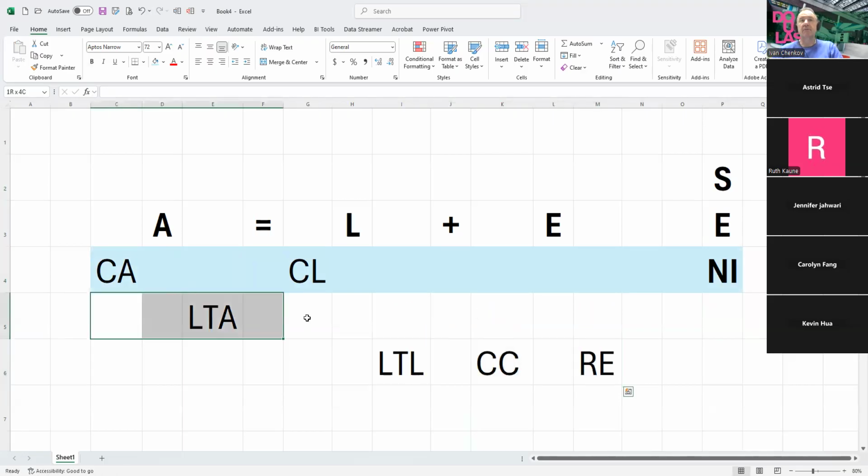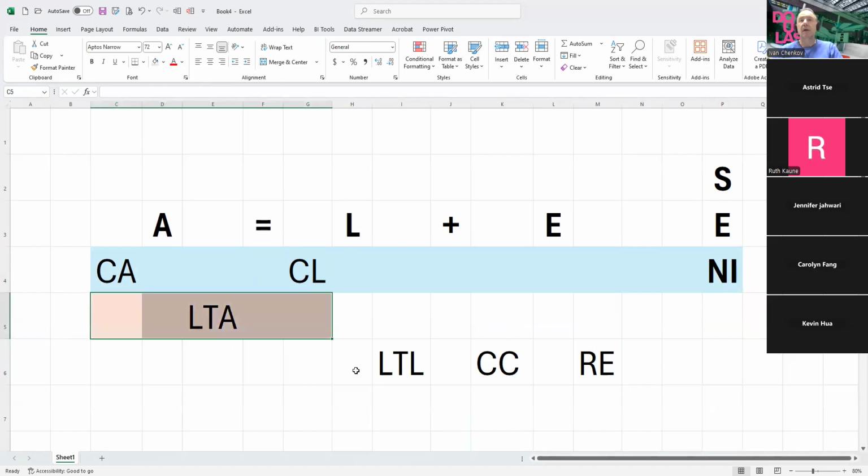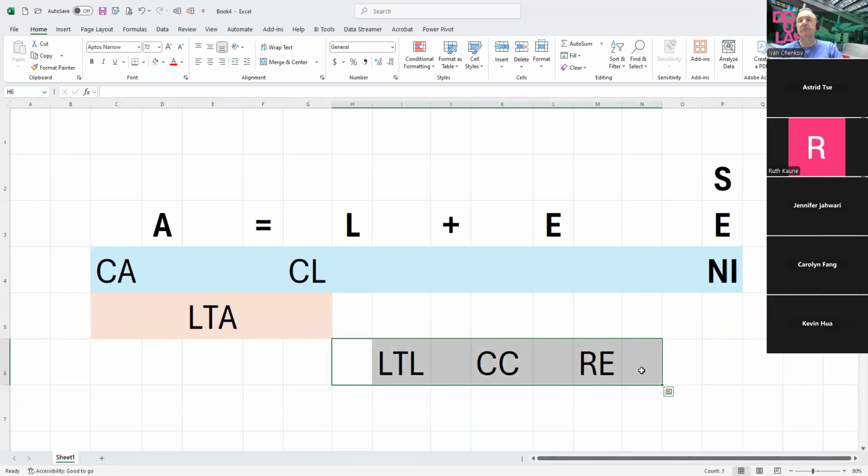Investing activity is going to affect only and only long-term assets. And the financing activity is going to deal only and only with the long-term liability, contributed capital, or retained earnings. That's how you should remember it.